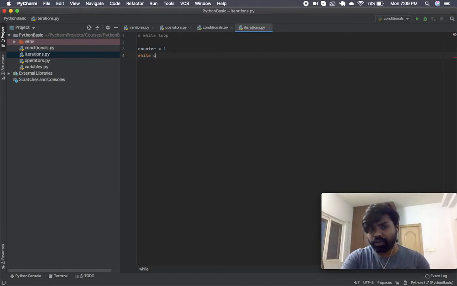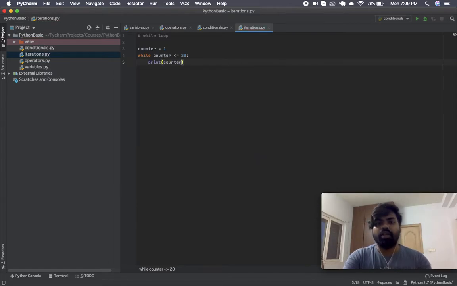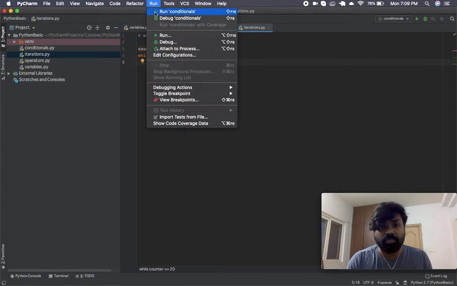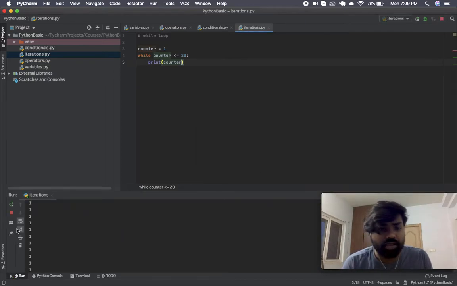Now we need to check while counter is less than or equal to 20, because we want to print the first 20 natural numbers. All we want to do is print counter, right? Now if I run this, I'll be running into a very bad condition, but I'll still go ahead and run it, although I'll have some mercy on my laptop and stop it immediately.